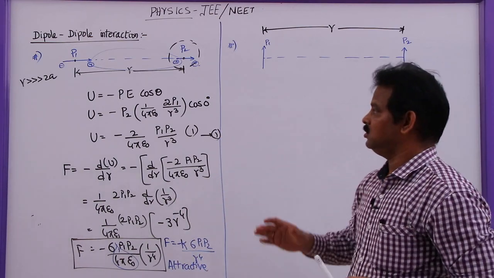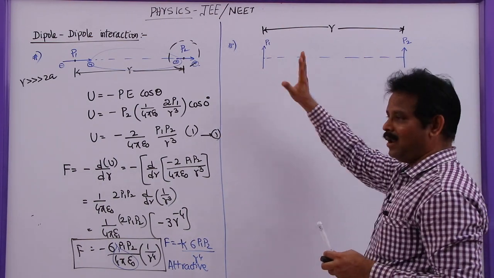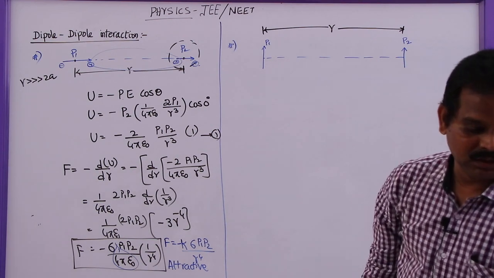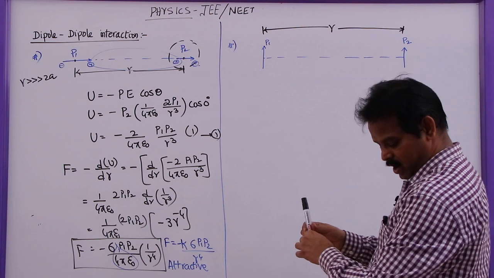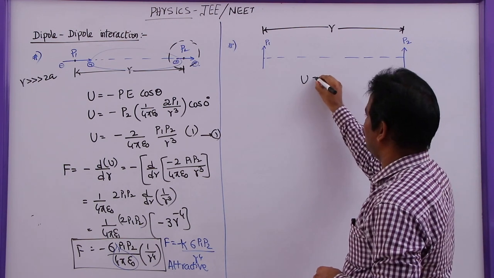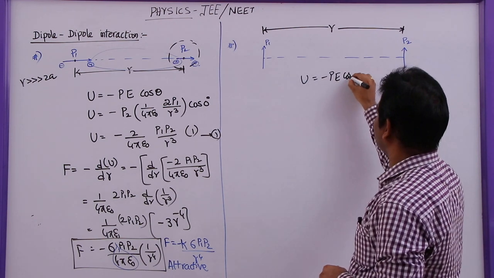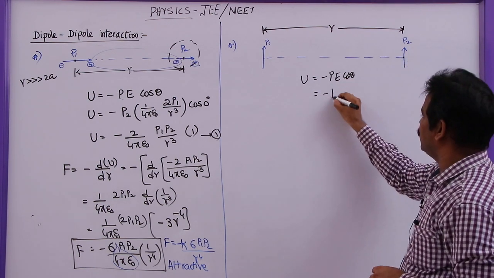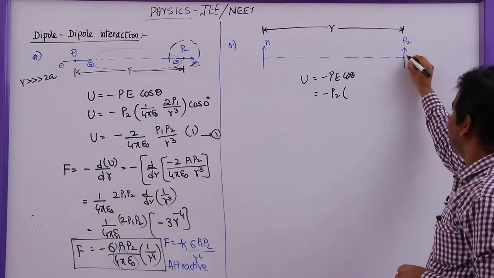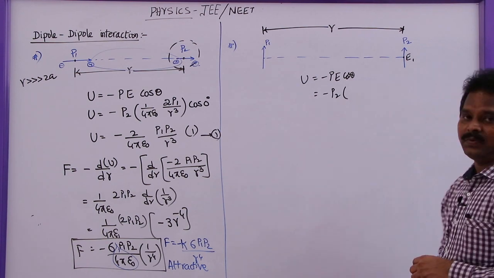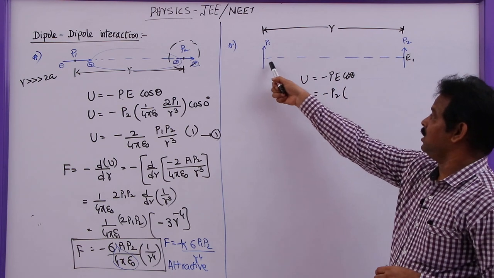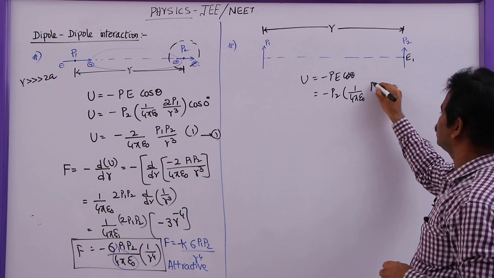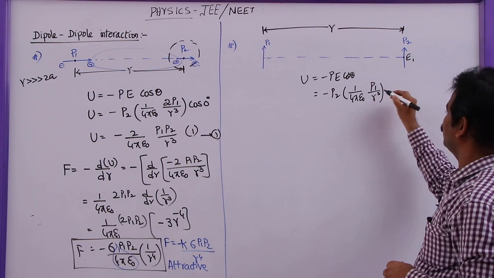But what happens if these dipoles are placed parallel to each other but perpendicular to a line joining these two midpoints? So in this case, to find out the potential energy, U is equal to minus PE cos theta. Let me take this point. So here the second dipole is P2, and here the electric field due to the first one is given by, this is the point on the equatorial of this dipole, which can be written as 1 by 4 pi epsilon naught P1 by R cube.